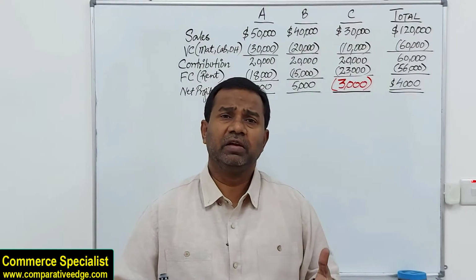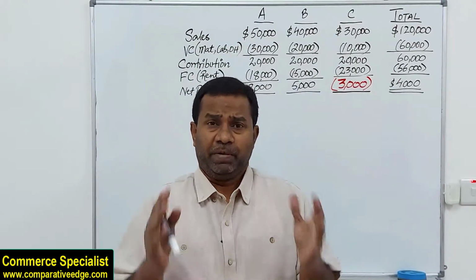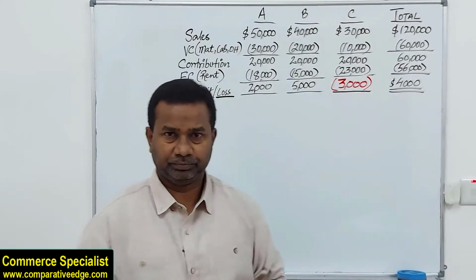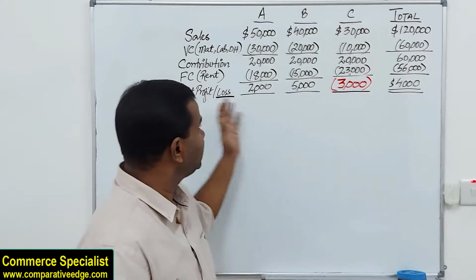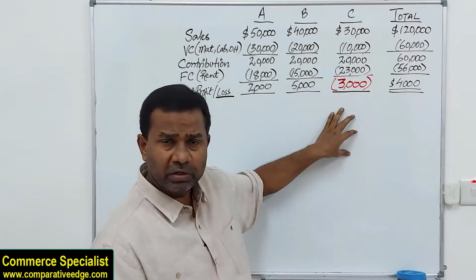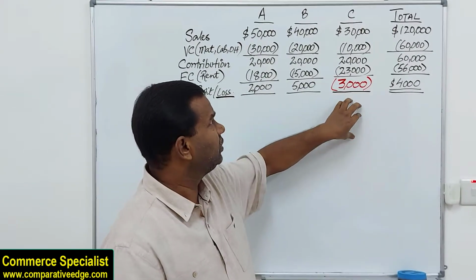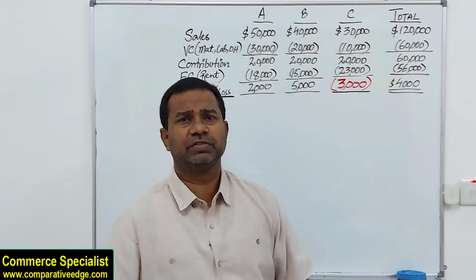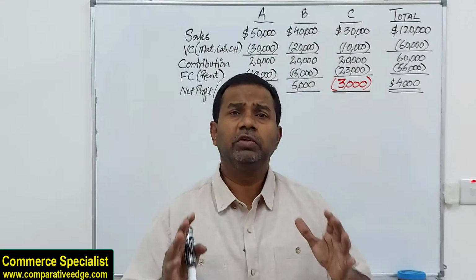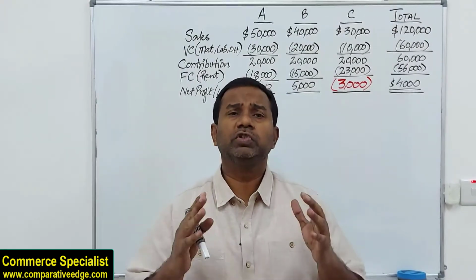So apparently it looks like we need to close department C. Most of them say let's close C because it's been making a consistent loss for the last 10 years.